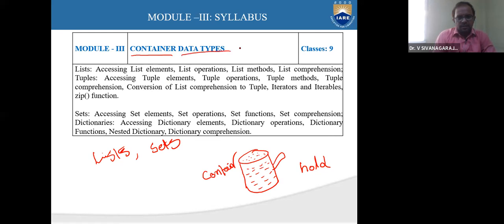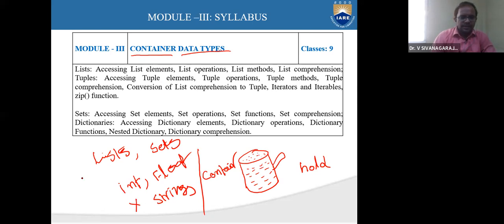Right? These are different from the data types like int, float, or strings. These are also data types, right? But these are not called container data types. Only list and sets are called container data types. Why are they so? This is an example. You need to come up with your opinion.